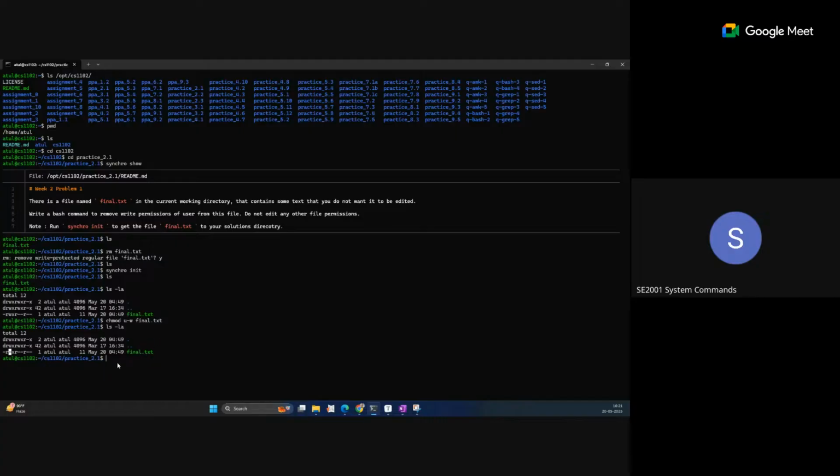Now we have changed the permission, and the same permission you can also update through binary code. I hope you know about binary code. If you want to change the permission for any file, we can also write it that way. Suppose the user is the first type, and if you want to set read, write, and executable permission, all three, we can set 111. 111 is represented by 7.